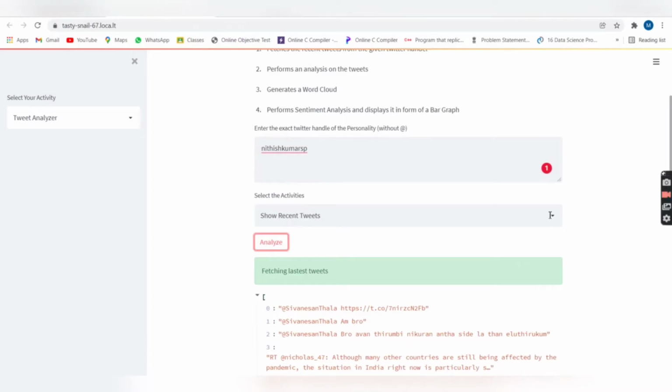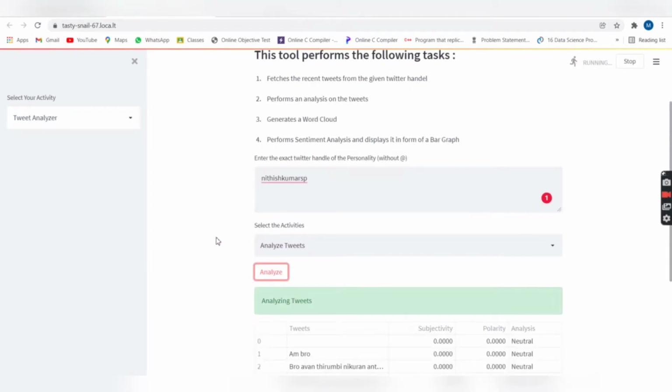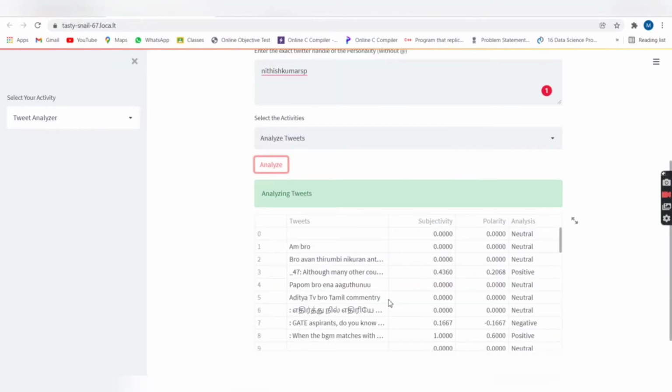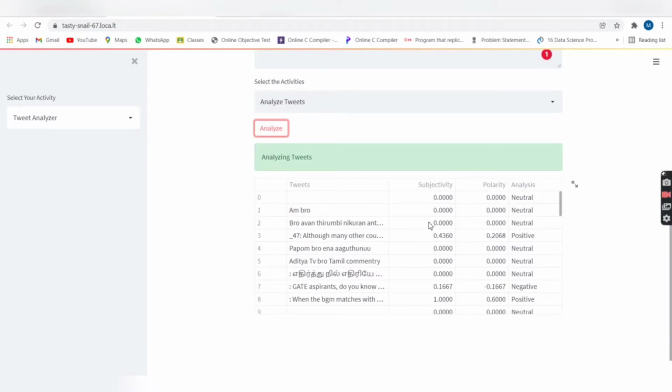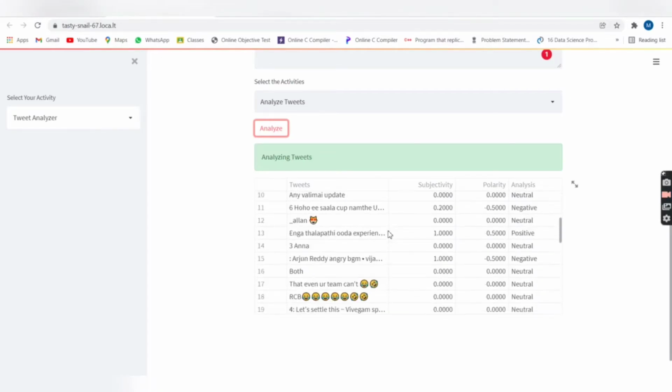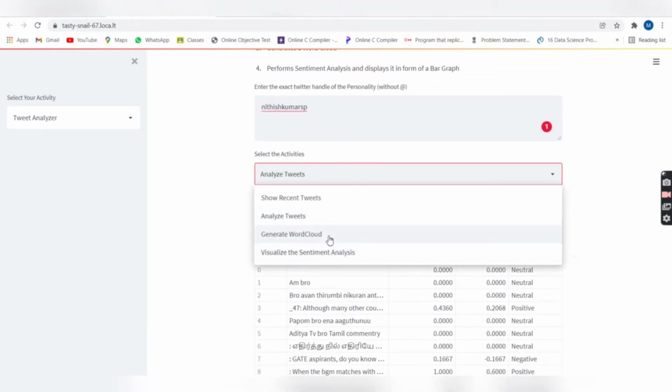The next one is analyze tweets. So I select it and click analyze. Here, each and every tweet under the Twitter handle is analyzed and it is assigned a subjectivity and polarity value. Based on the subjectivity and polarity value, the result is displayed in an analysis column. So just like the YouTube Comment Analyzer, it is done for all the tweets and the results are displayed in the analysis column. So next one comes word cloud.